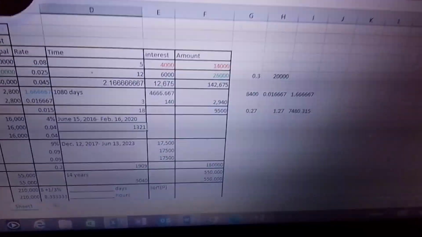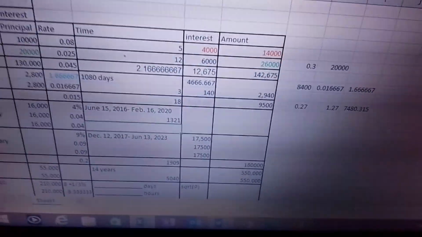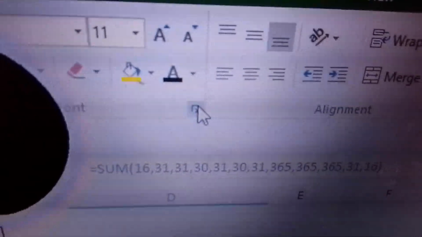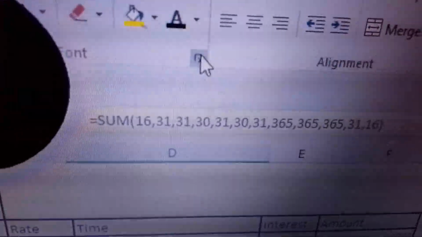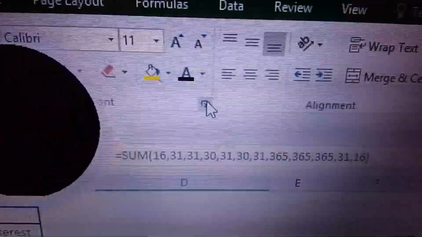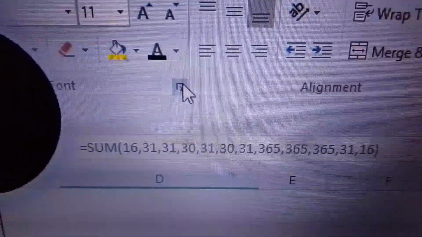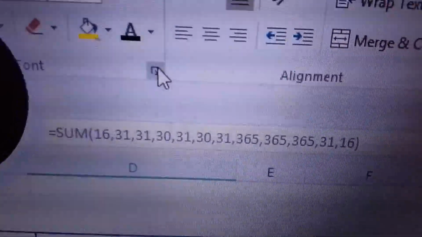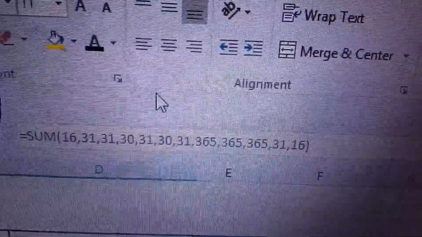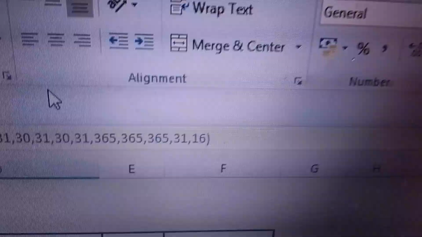And then for the exact interest, this is what I did. I used the counting principle. There are 16 days from June 15 to June 30. Then July, there are 31 days. August consists of 31 days. September, 30 days. October, 30 days. November, December. Tama? And then yung 365 na nilagay ko doon, that makes a whole year of 2017.